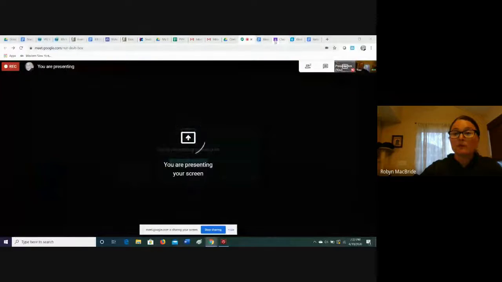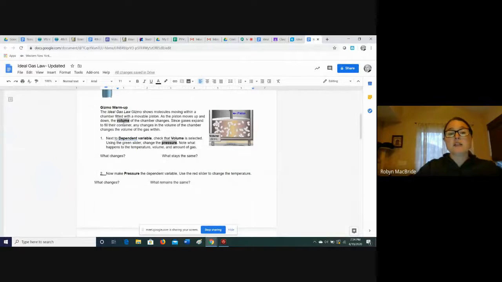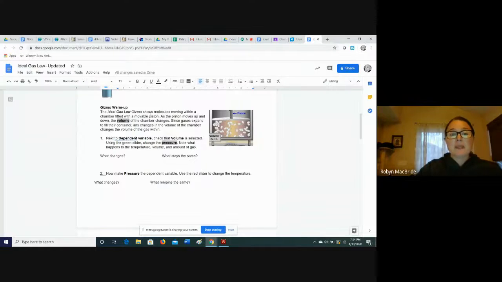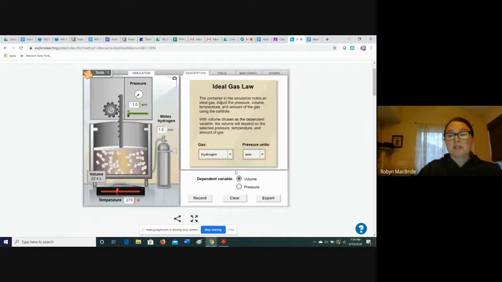All right, sorry for all the back and forth here, but here we go. Now what this is telling us to do is take a look at the ideal gas law gizmo, which is going to show molecules moving all over the place. See these molecules moving all over the place? It says the piston moves up and down and the volume changes. Since gases expand to fill their container, any changes in the volume of the chamber change the volume of the gas within. Next to the dependent variable, check that the volume is selected. Volume is selected.